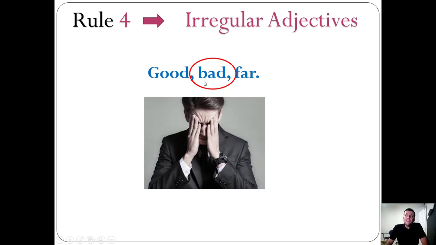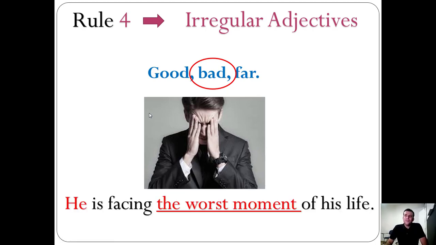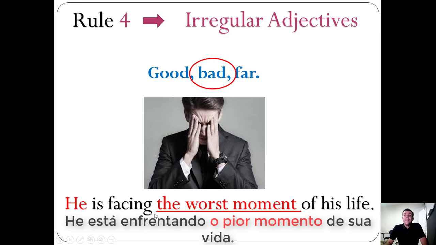But if we consider bad, and this guy having a very, very bad day in his life, I should say that he is facing the worst moment in his life. The worst. Please say this sentence. So the worst is the superlative form of bad. He is facing the worst moment of his life.